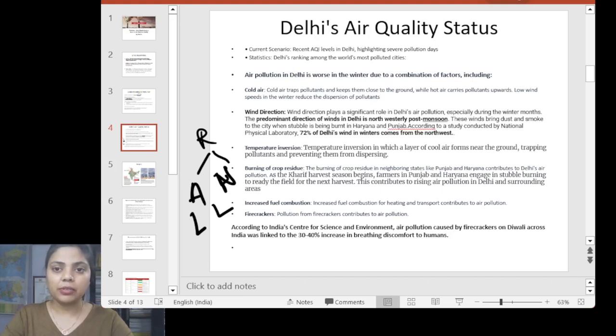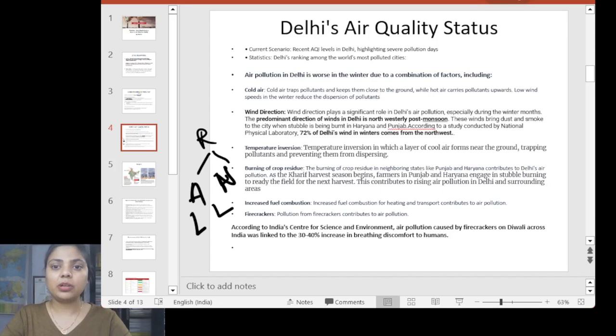If we talk about the wind direction, post monsoon, after monsoon, we see that mostly the direction of wind would be northwest. So after stubble burning, the pollutants which have been generated because of that will all be dragged towards Delhi. It's not just one or two reasons; it is the combination of these factors which creates a havoc in the winter season related to air pollution.